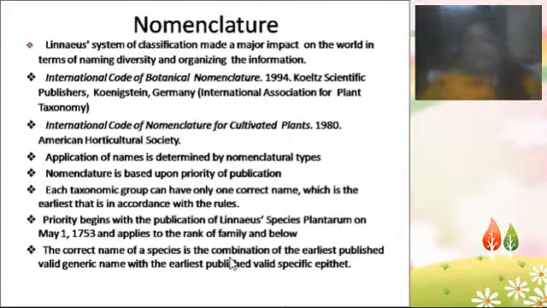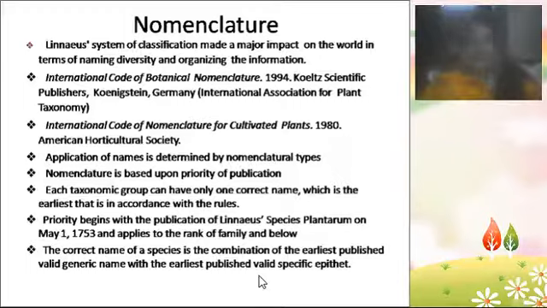The correct name of a species is the combination of the earliest published valid generic name with the specific epithet. Suppose there is one genus, Mangifera, right? Indica is there. So suppose you identified a new species, a new variety of plant under that same genus Mangifera. You can't name the plant Indica. Why? Because the Indica species and the name Indica are already there. So you can't name a different species with the same name, that is Indica.